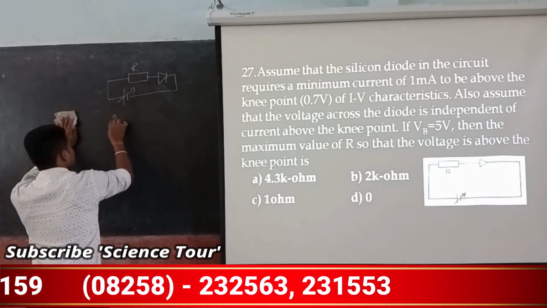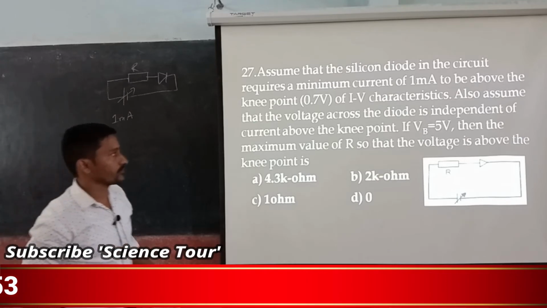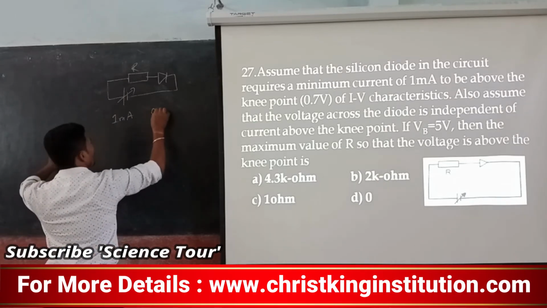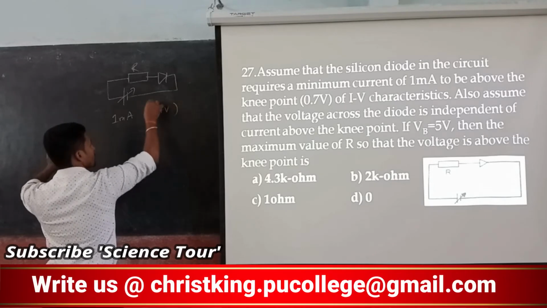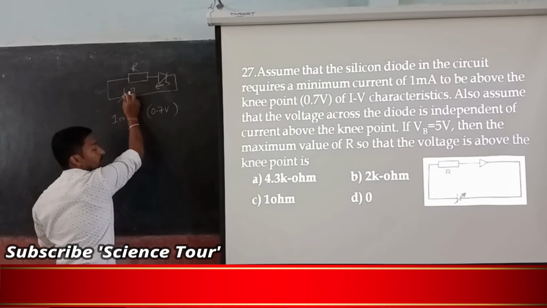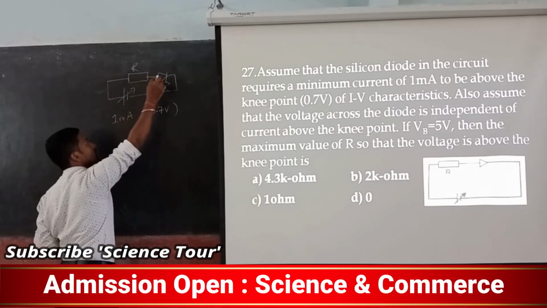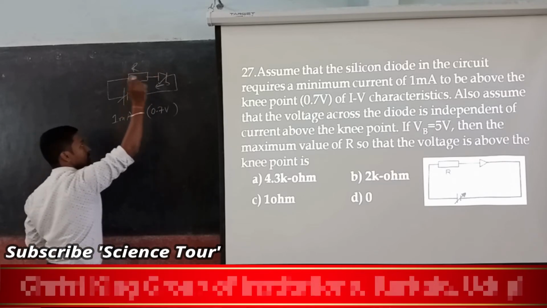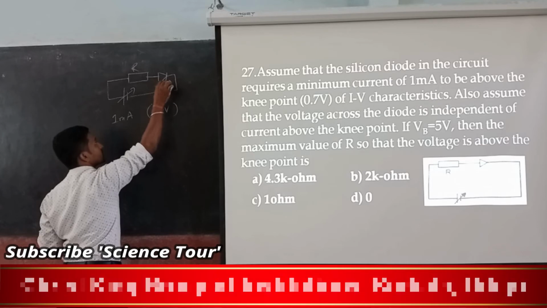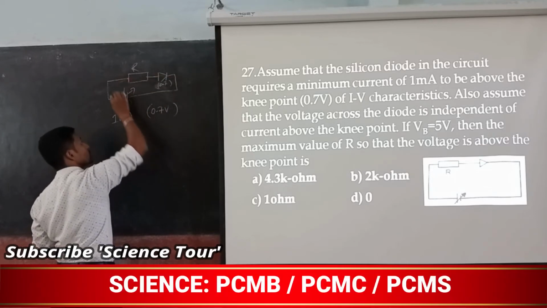So 1 milliamp is a must, less than that means it won't flow. To be above the knee point, 0.7 volt is the voltage here. It is in forward bias, but still 0.7 volt is needed here, and it will conduct only when this voltage is more than 0.7.